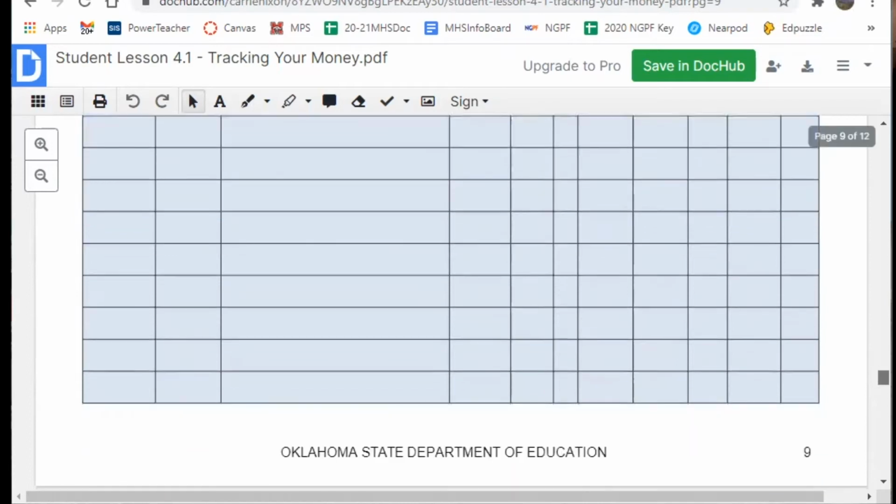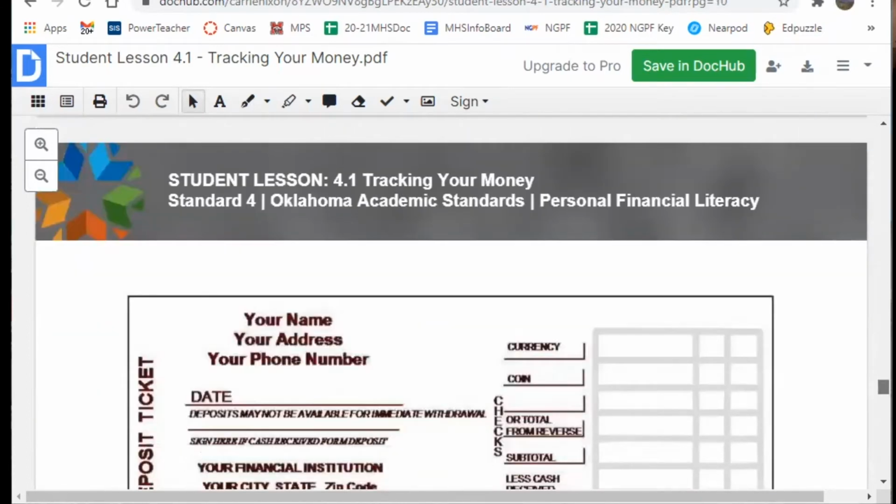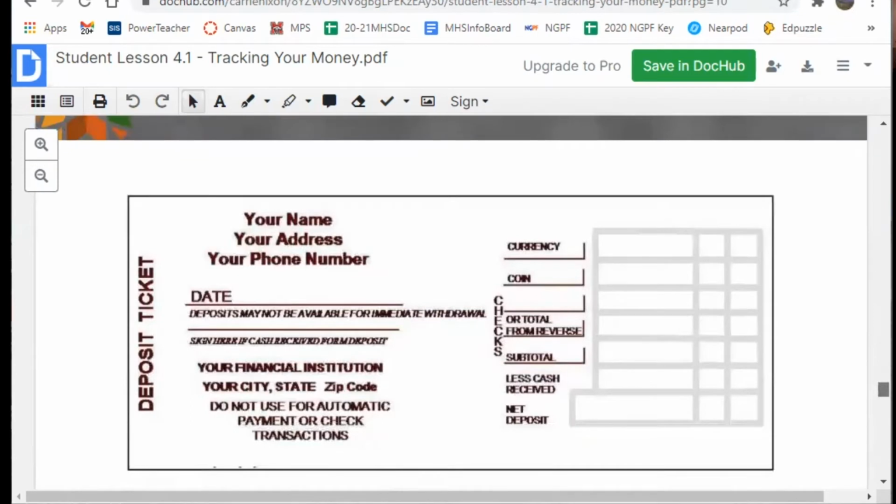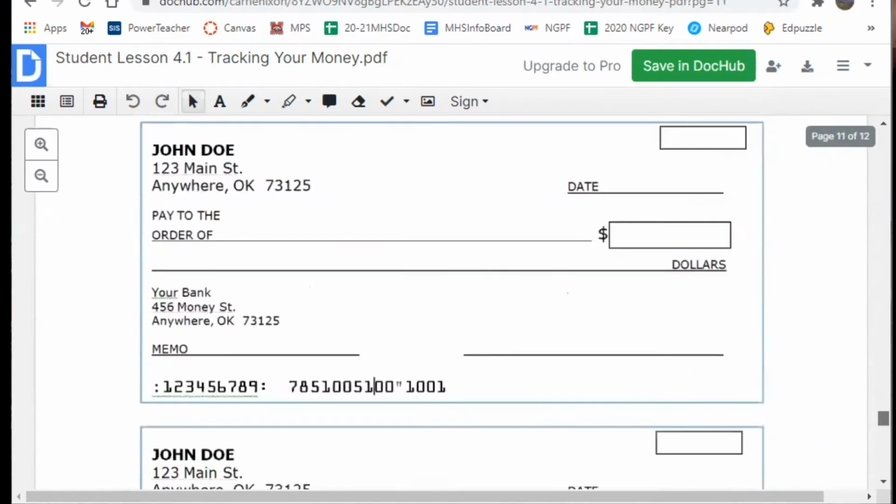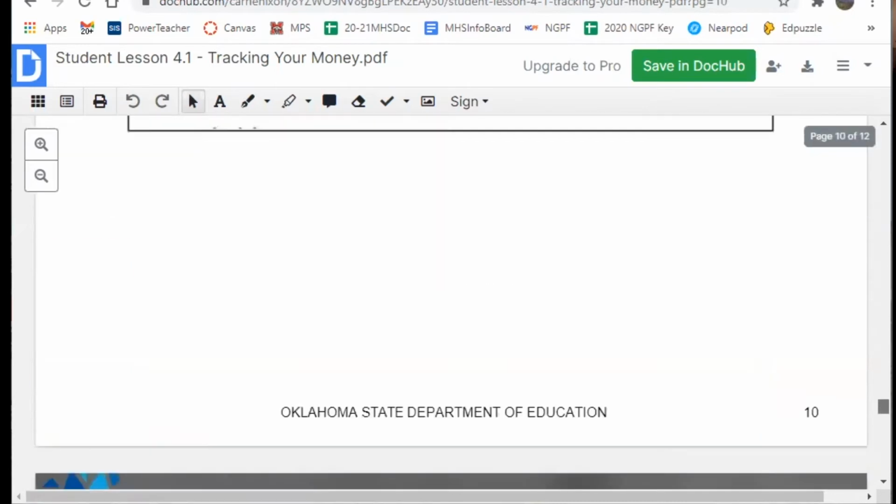And then it also includes some deposit slips so that they can fill out a deposit slip, and it includes checks. Now these could be some of the checks or deposit slips that you could print off and then cut them out individually to give to students when you are teaching the lesson so they can make some notes on these. And so when they come in to actually do this part of the lesson, they can have that, as I mentioned earlier, as some of their notes to help them as they're doing that.